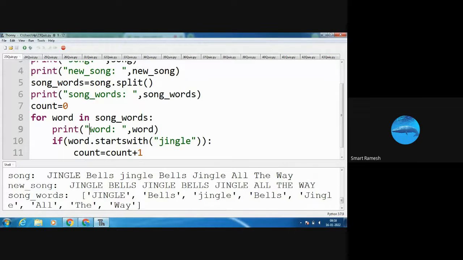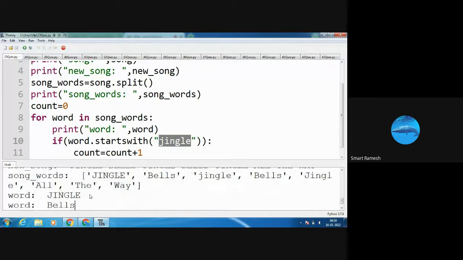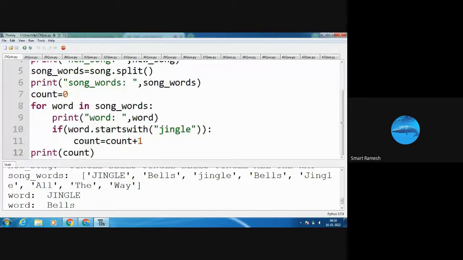Word is Jingle. Next, word dot startswith jingle, with a small letter jingle. What is the first item? The capital letter Jingle is the word. See in the output screen, word is the capital letter Jingle. Word dot startswith, whether the string Jingle starts with small letter jingle, wrong, because Jingle is a capital letter. So the if condition fails, and it goes again to the for loop.